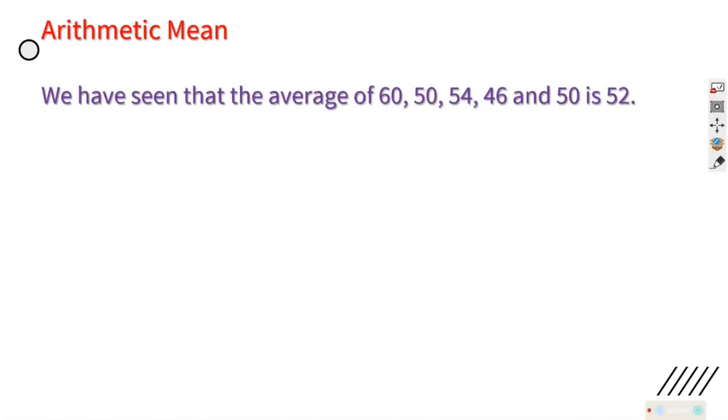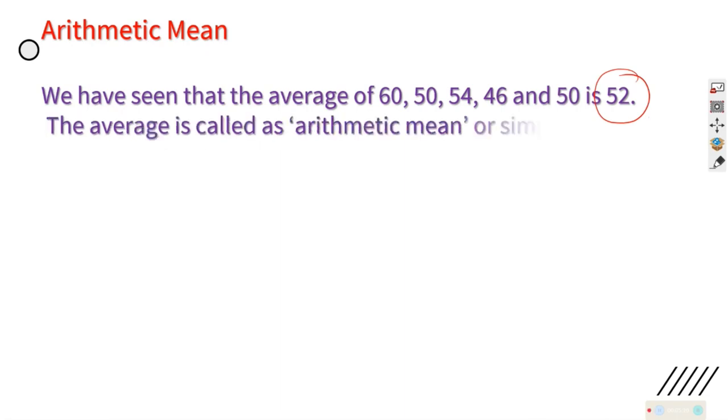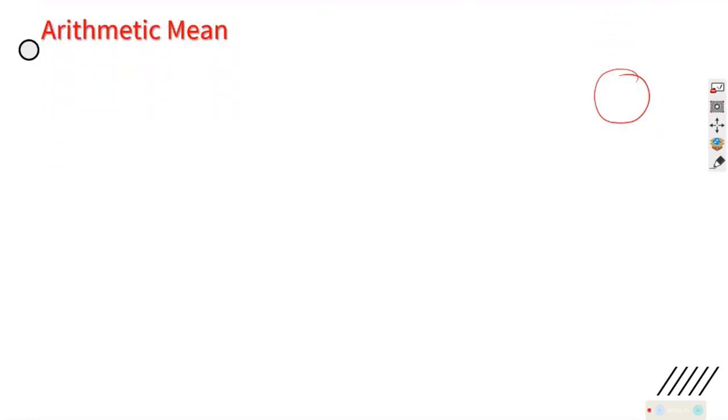We have seen that when we take the average of all these, we add them and divide by the number of incidents. That is what happened last time. Correct? And the average is 52. I did not calculate, it is given. You can check whether it is right or not. The average of 60, 50, 54, 46 and 50 is 52. And the average is called arithmetic mean, otherwise simply mean, especially in statistical language.